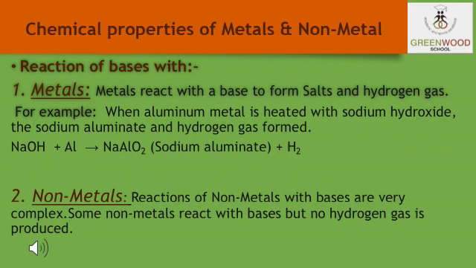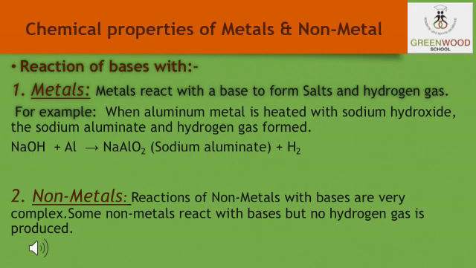Now students, let us discuss how the metals and non-metals react with bases. When metals react with bases, they form salts and hydrogen gas. For example, when sodium hydroxide and aluminium metal react with each other, they form the salt sodium aluminate, and hydrogen gas is evolved.